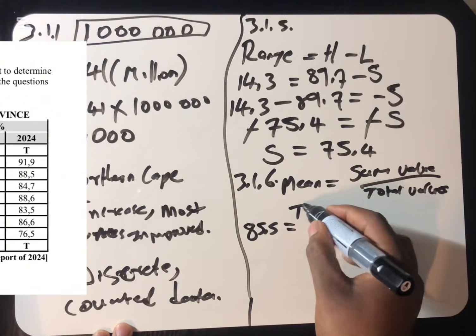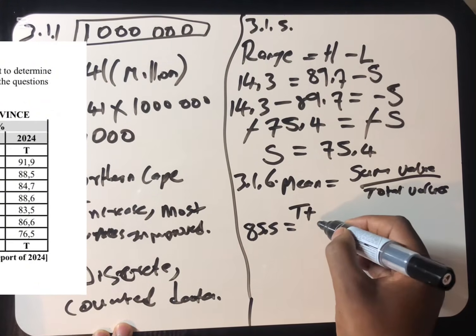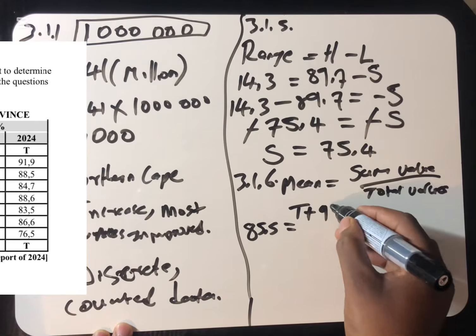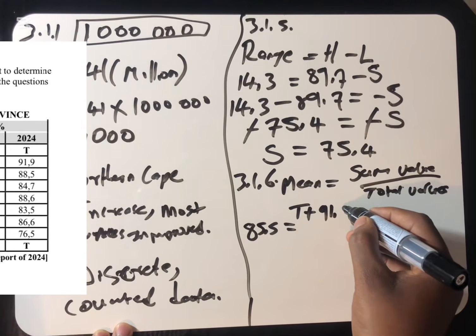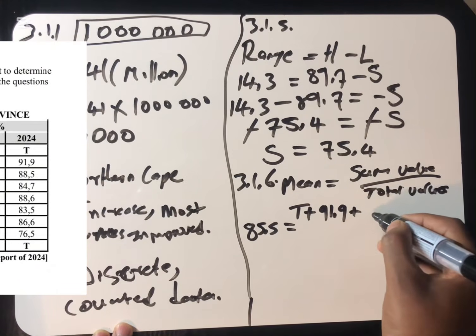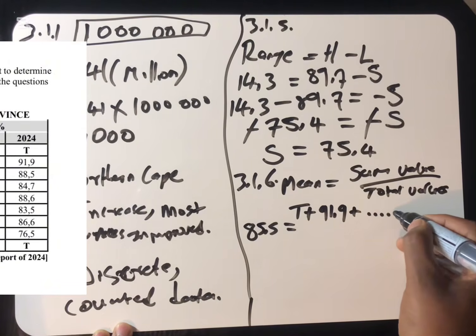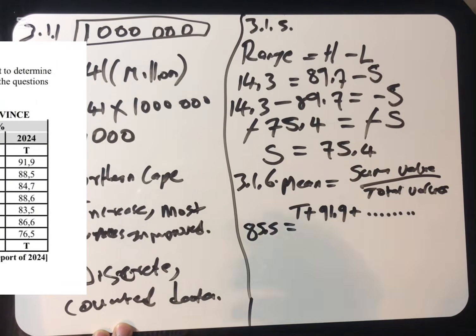We are going to say T plus all these numbers that we have here: plus 91.9 plus 88.5 plus 84.7 plus 88.6 plus 83.5 plus 86.6 plus 76.5 plus T.